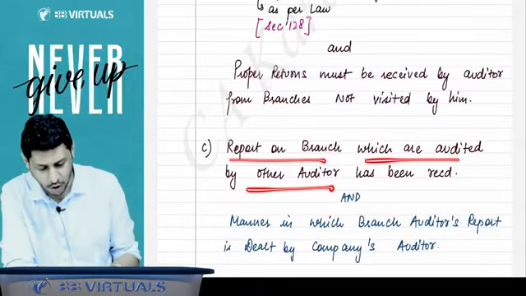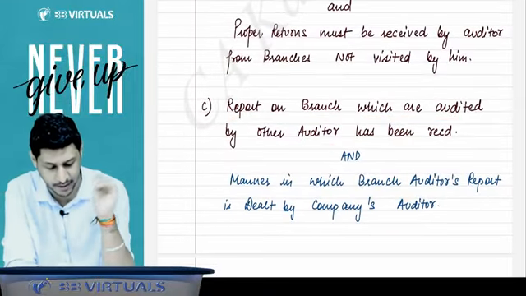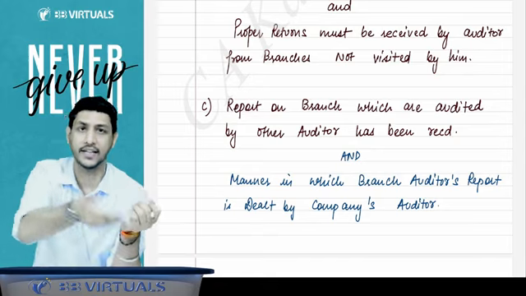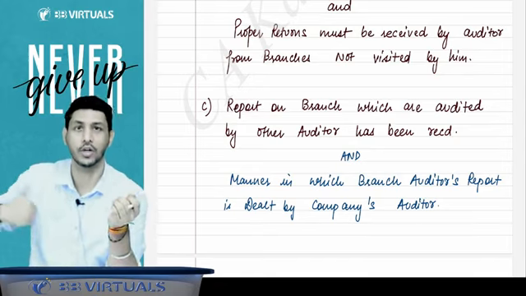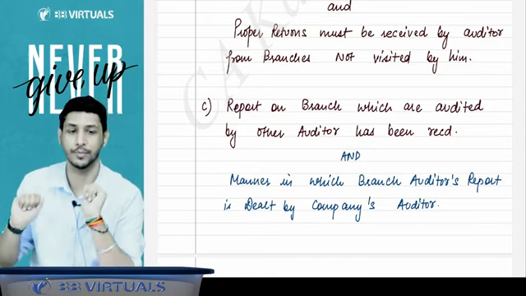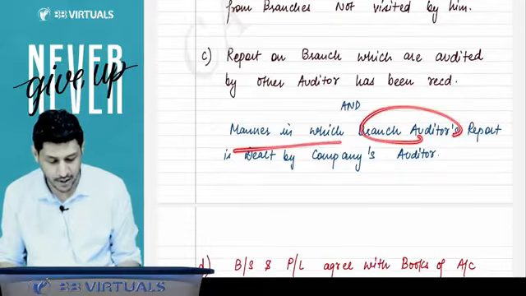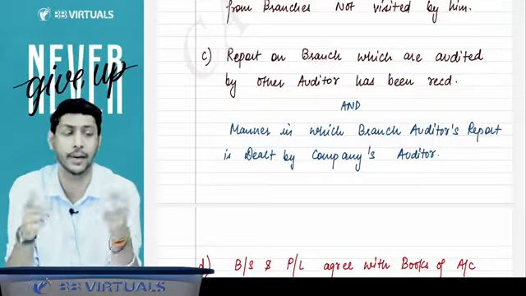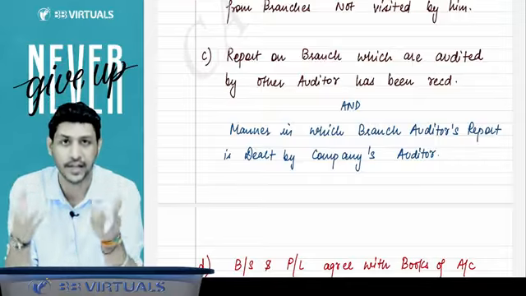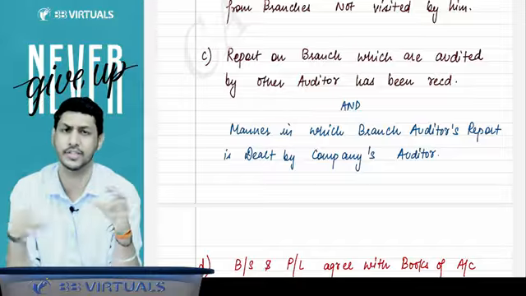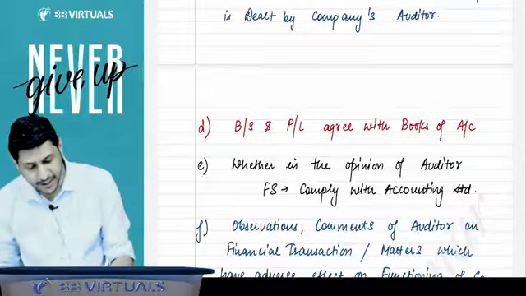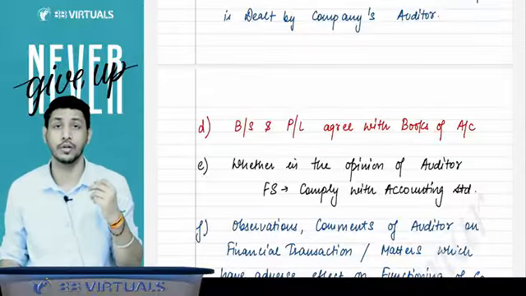Report on the branch audited by another auditor: whether it has been received or not, whether the branch auditor has sent that report of the branch audit to this auditor or not, he has to state in his audit report. And the manner in which the branch auditor's report is dealt with by the company's auditor. How you have dealt with that report, whether you have agreed or disagreed, you have to state that also in your audit report. Whether the balance sheet and P&L agree with the books of account or not, tell that in the audit report.